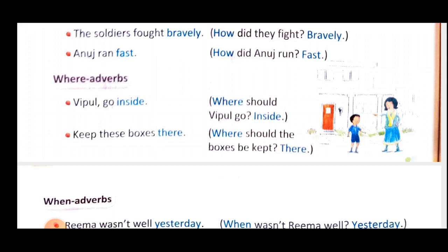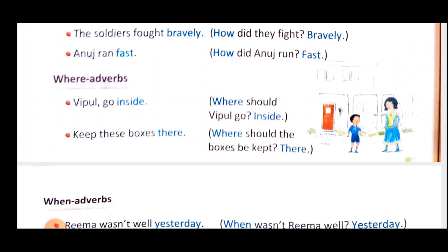So that word which describes where that action will occur, that means it is describing more about the verb. So that is your adverb. So inside here is describing the place where Vipul has to go. That place which is describing where that action will occur, that word is called adverb.